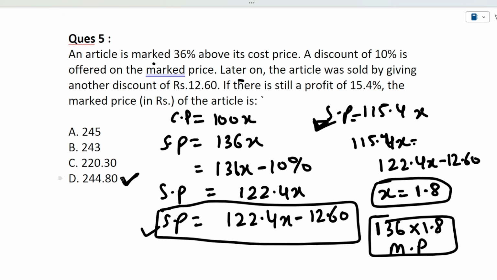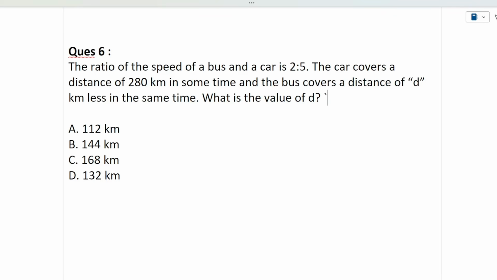So I hope now this question is clear to you. Profit and loss questions are very important as far as your TCS and QT exam is concerned. 2 or 3 questions out of 20 you can easily get on this profit and loss. You will just have to do it step by step, and they will be easy to solve. I hope this question is clear to you.